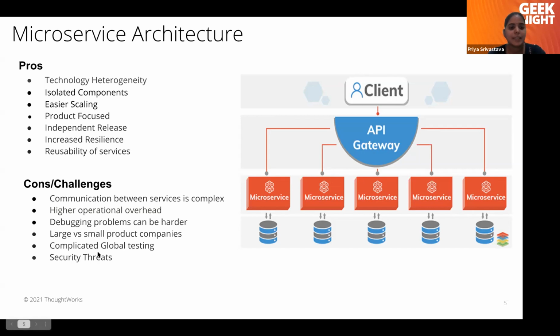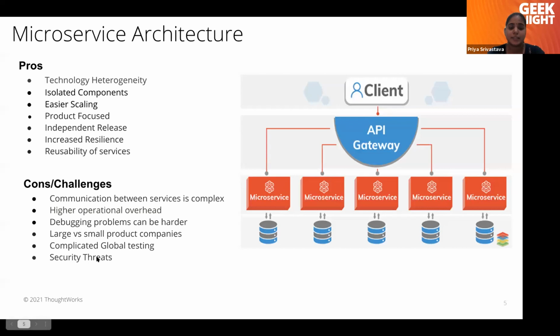Next is complicated global testing. Now, in monolithic, we have n services which are in our control, so we were able to do all kinds of testing. But in microservices, we don't have control of all the services. So there are different ways of doing testing, and global testing is now difficult. It's not that it is not achievable, it is difficult.